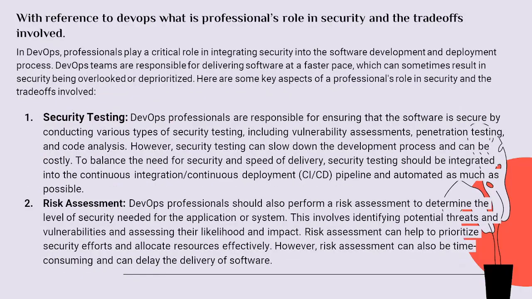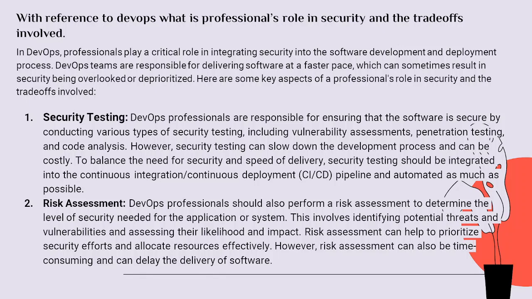Now, with reference to DevOps, what are the professional roles in security and the trade-offs involved? In DevOps, professionals play a critical role in integrating security into the software development and deployment process. DevOps teams are responsible for delivering software at a faster pace, which can sometimes result in security being overlooked or deprioritized. Here are some aspects of professional roles in security and the trade-offs involved.